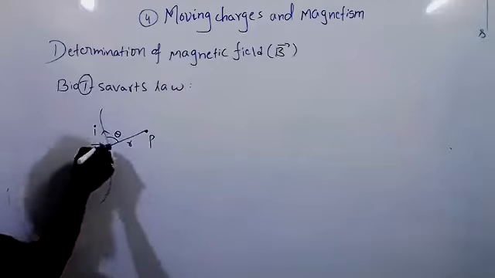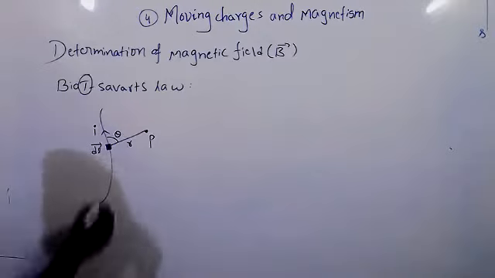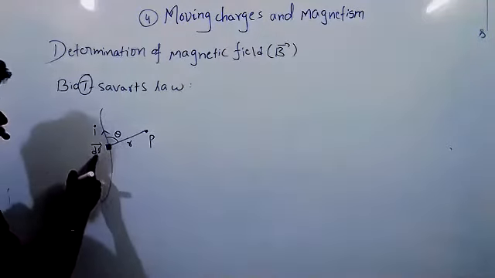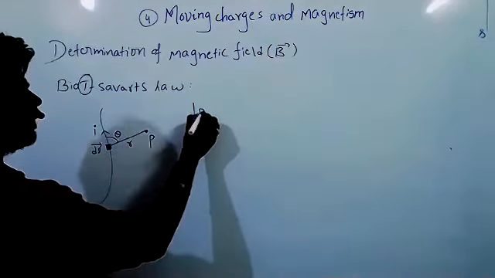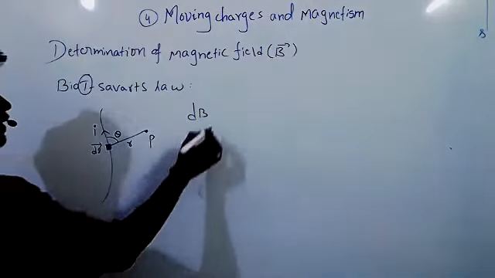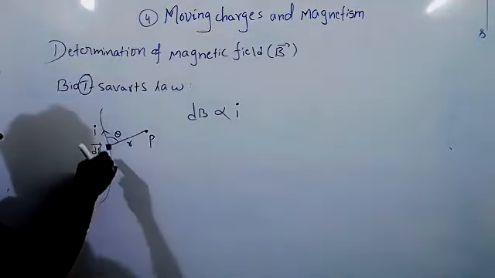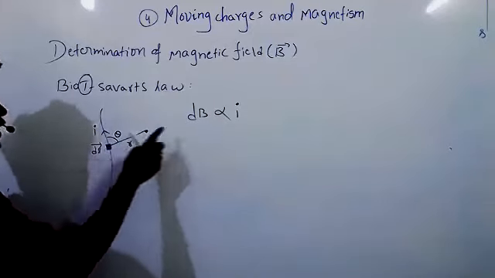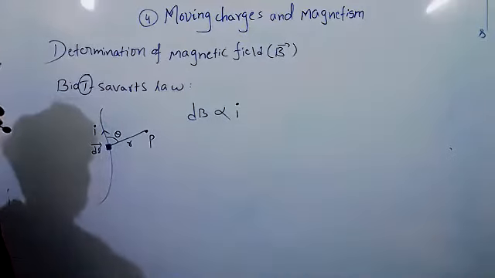And the angle between them is theta. The small element makes angle theta with the current carrying wire. Now, due to the small element, a small magnetic field will be produced. That small magnetic field is dB. This is directly proportional to the current. It means if the current increases, the magnetic field will be more; if the current is less, the magnetic field is less. So dB is directly proportional to I.